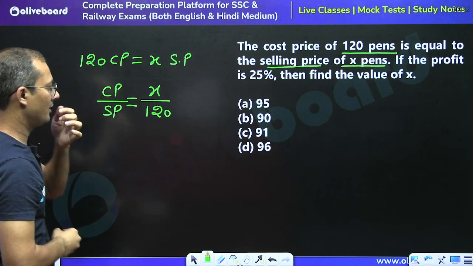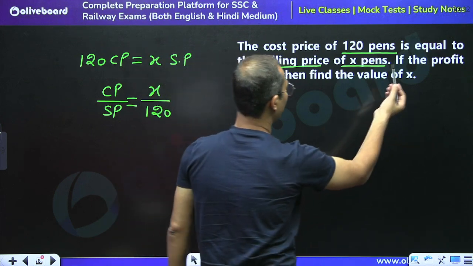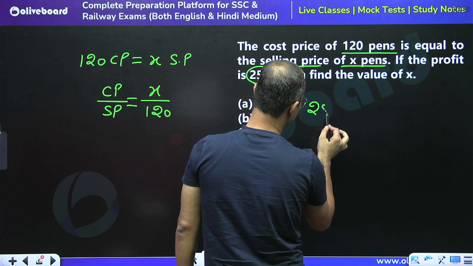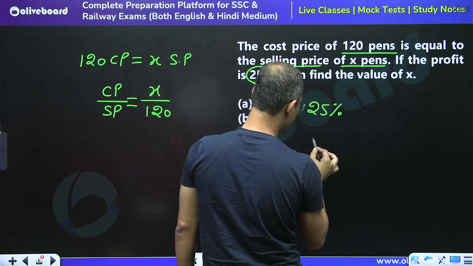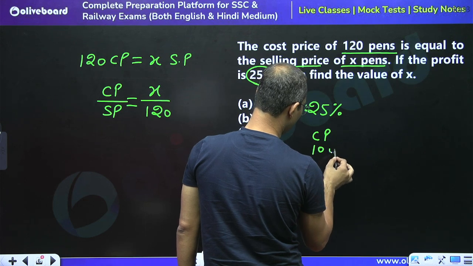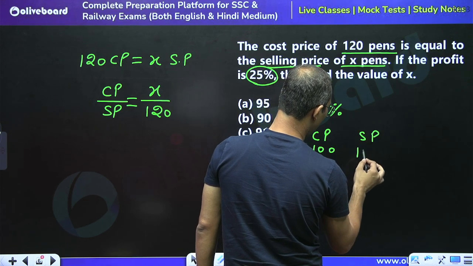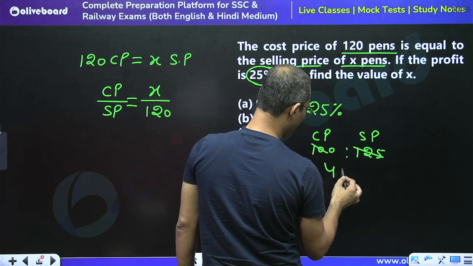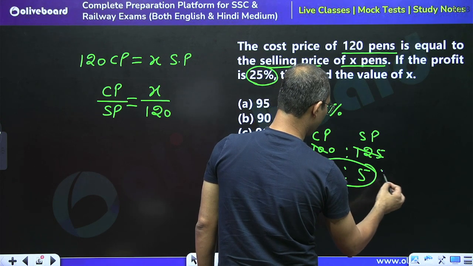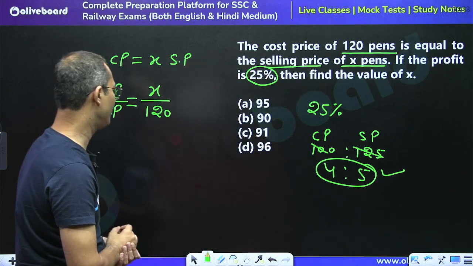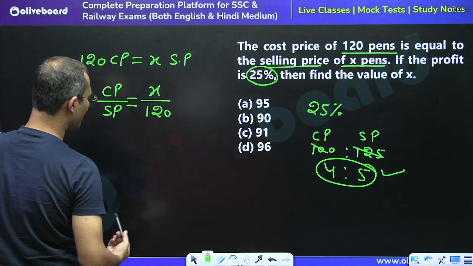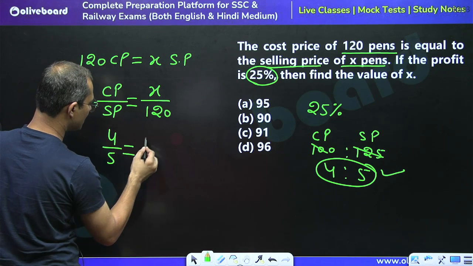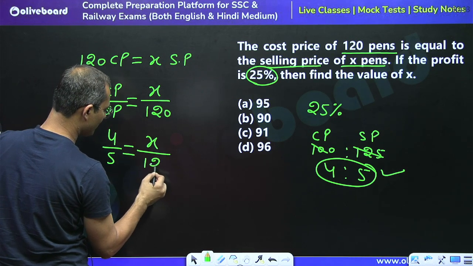So here we are given the profit percentage is 25%. If the profit percentage is 25%, so we can say that if the cost price is 100, in that case the selling price would be how much? 125. So the ratio would be equal to how much? 4:5, right? So ratio will become 4:5. So we can put the ratio of CP and SP here. So we can say that 4 upon 5 must be equal to X upon 120, right?